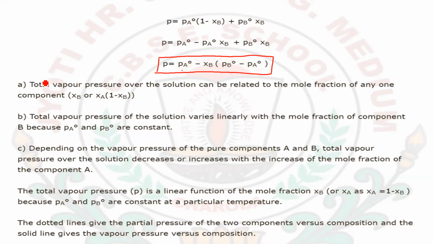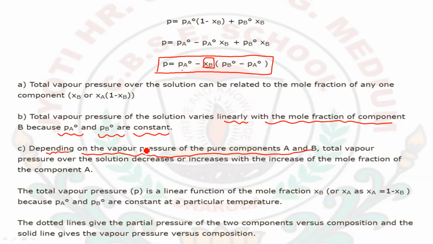So here we can relate that the total vapor pressure over the solution can be related to the mole fraction of any one of the components. As I have converted the mole fraction here in the form of B only. So if any one of the mole fractions is given, then we can easily connect it with the total vapor pressure of the solution. Next, the total vapor pressure of the solution varies linearly with the mole fraction of the component, because PA and PB are constant, also depending on the vapor pressure of the pure components A and B.